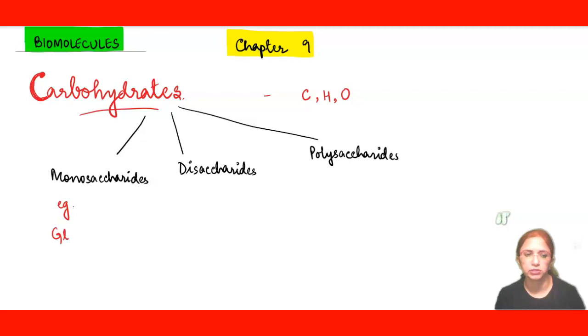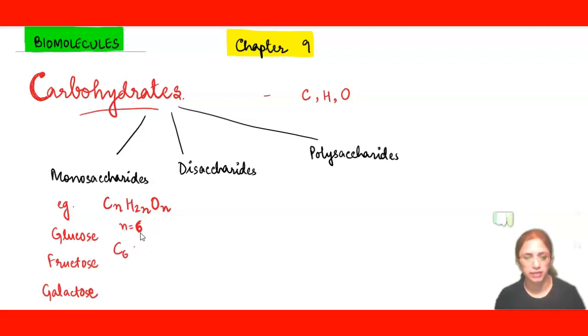the examples of glucose, fructose, and galactose in this category. Monosaccharides have the general formula CnH2nOn. Here in case of glucose, fructose and galactose, the value of n is 6. That means their chemical formula becomes C6H12O6.